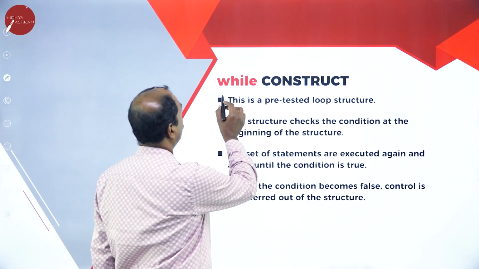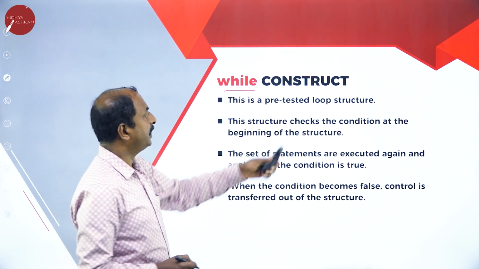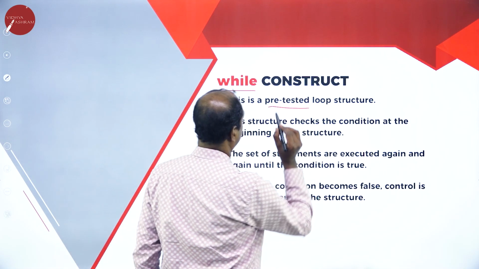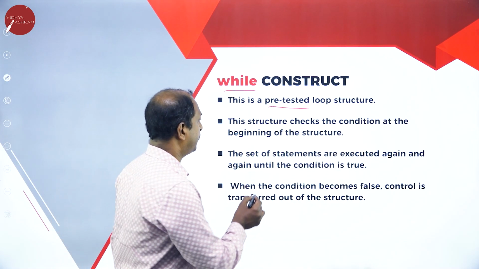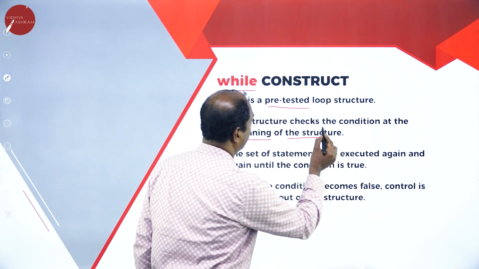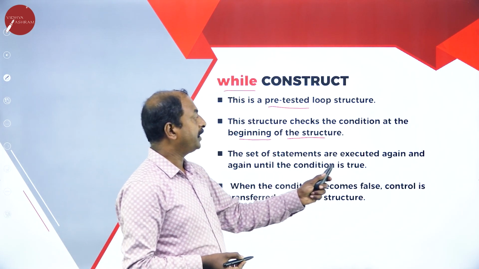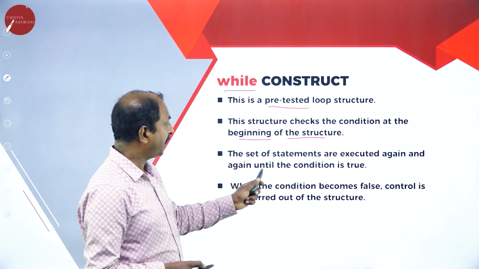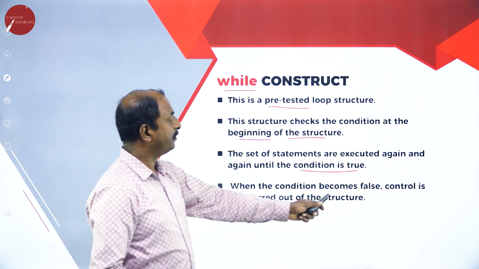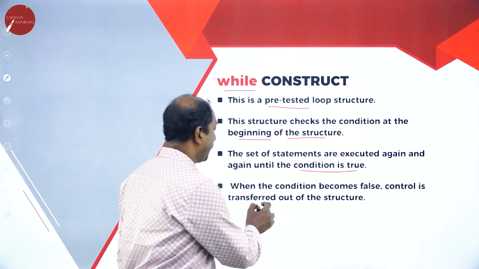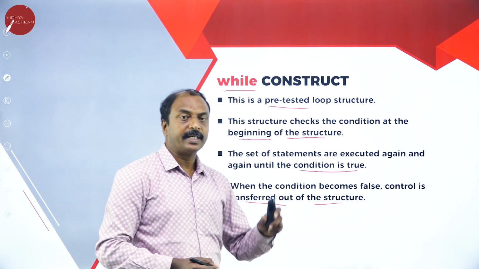Here first one is while construct or while loop. So this is a pre-tested loop structure, and this structure checks for the condition at the beginning of the programming structure or the statements, and the set of statements are executed again and again until the condition is true, and when the condition becomes false the control is transferred out of the structure. So this is while construct.